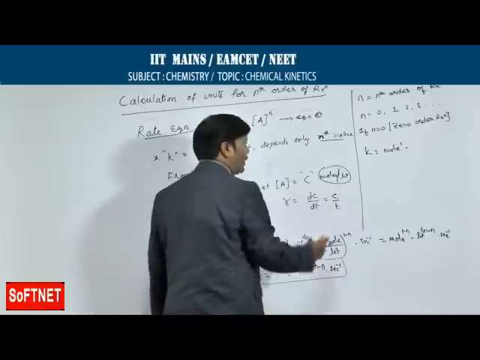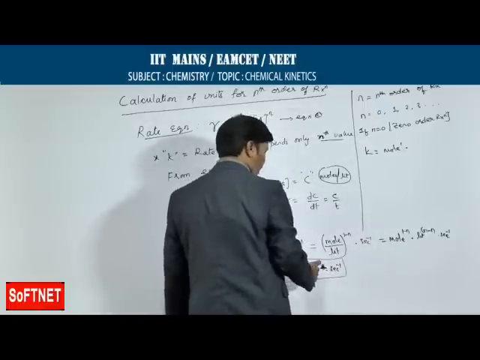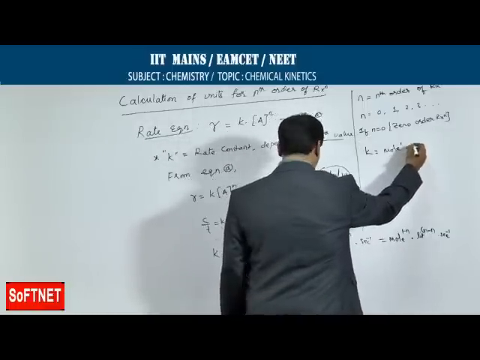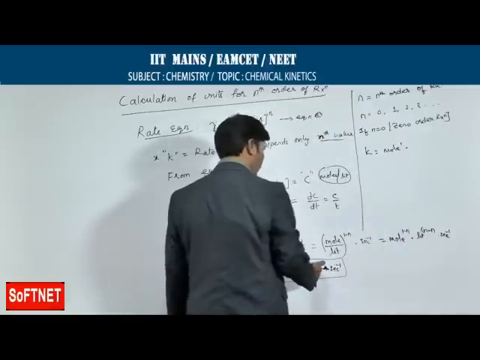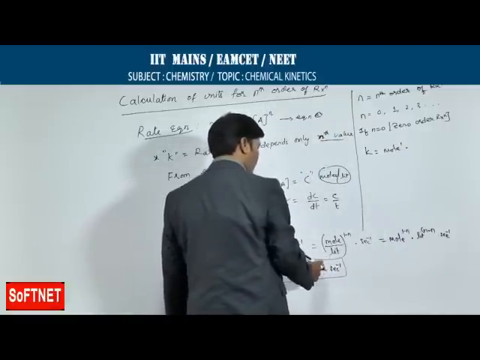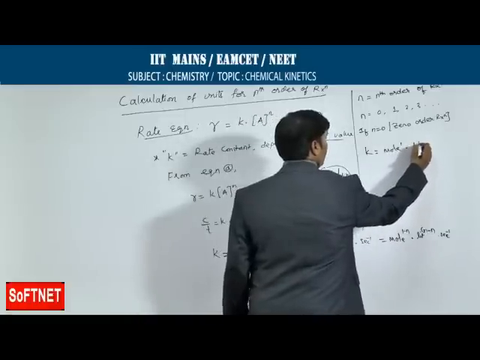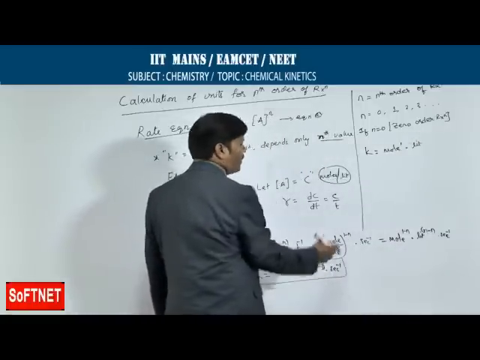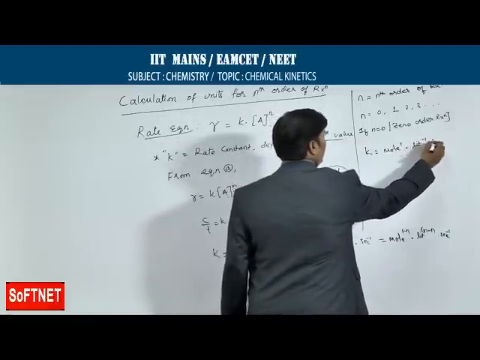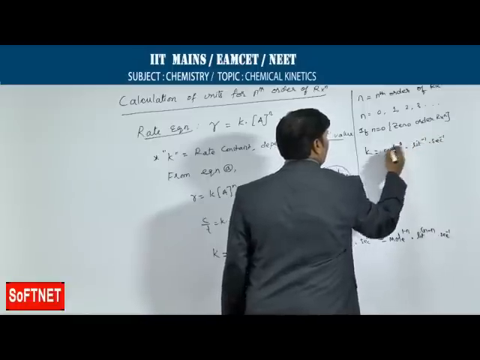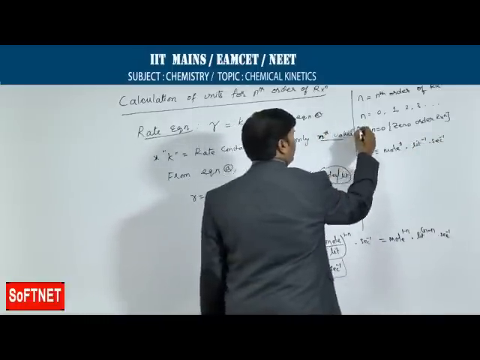Then for liter, N minus 1 means 0 minus 1, that is liter inverse, minus 1, second inverse. This is the unit for zero order.